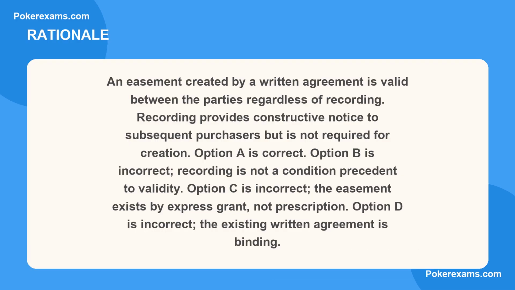Here is why. An easement created by a written agreement is valid between the parties regardless of recording. Recording provides constructive notice to subsequent purchasers, but is not required for creation. Option A is correct. Option B is incorrect. Recording is not a condition precedent to validity. Option C is incorrect. The easement exists by express grant, not prescription. Option D is incorrect. The existing written agreement is binding.